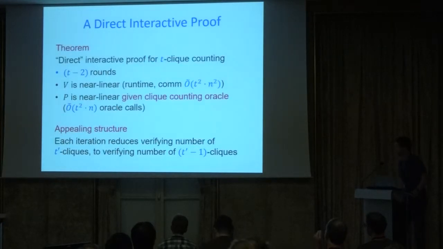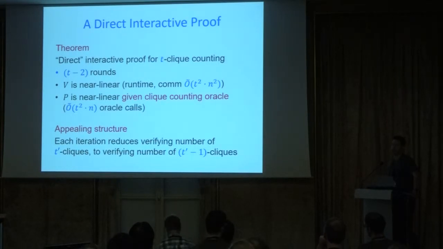And our second result actually shows such an interactive proof, so a direct interactive proof with, I think, an appealing structure. You can see the quantitative bounds on the slide. The important thing I want to tell you is that the prover runs in nearly linear time given an oracle for counting cliques in a graph. So if you give me an oracle for solving the problem, then I can also prove the value of a solution. The number of oracle calls here is also quasi-linear in n, so there is a little bit of overhead over the complexity of solving. Nonetheless, we have a direct reduction from proving to computing.